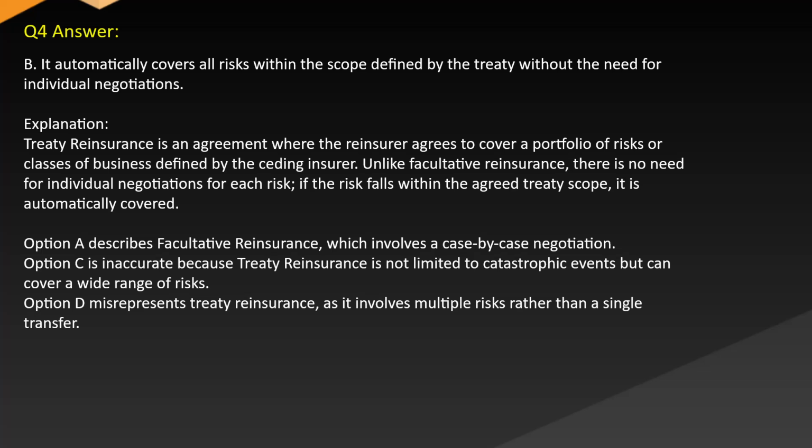If the risk falls within the agreed treaty scope, it is automatically covered. Option A describes facultative reinsurance, which involves a case-by-case negotiation. Option C is inaccurate because treaty reinsurance is not limited to catastrophic events but can cover a wide range of risks. Option D misrepresents treaty reinsurance as it involves multiple risks rather than a single transfer.